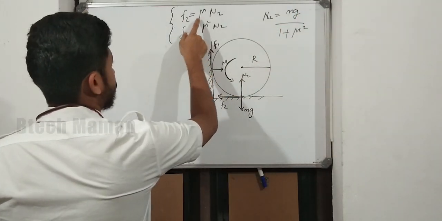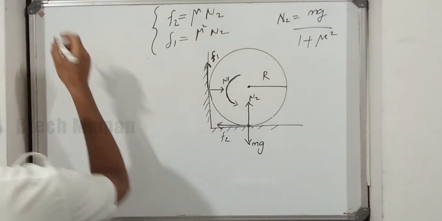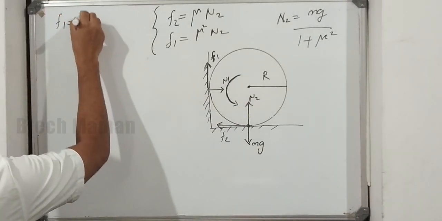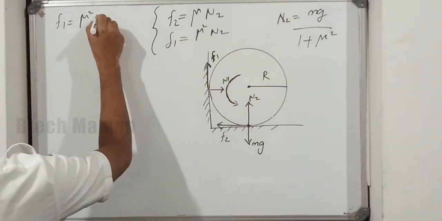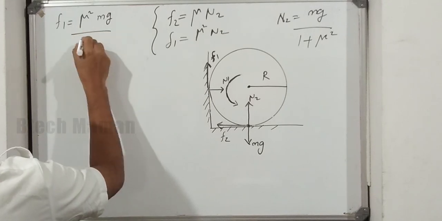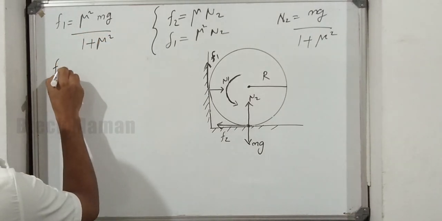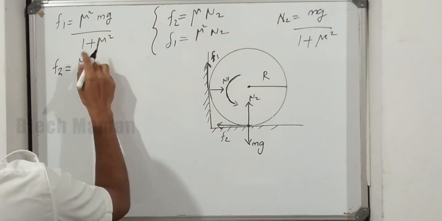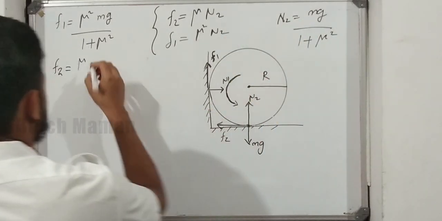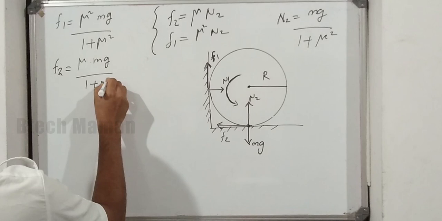Then f2 is equal to mu N2. Same way, f1 is equal to mu square N2. What is N2? mg by (1 plus mu square). So f1 is mu square mg divided by (1 plus mu square), and f2 is equal to mu N2, mu into mg divided by (1 plus mu square).